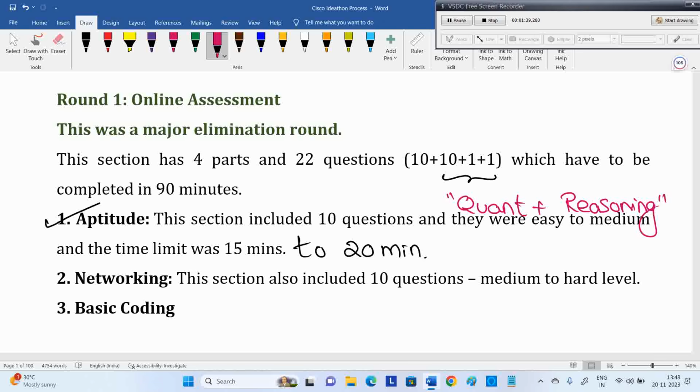And the platform: while preparing for any company, the first thing you need to know is the platform. The platform they're connecting is the Mettl platform. For your Tech Mahindra drive, let's say, Tech Mahindra also uses the Mettl platform to conduct the test. Cisco does not have its own platform to conduct the test. They're using the Mettl test platform.